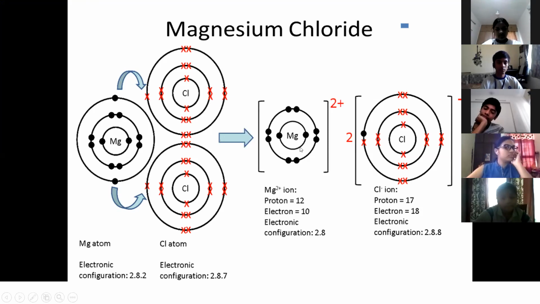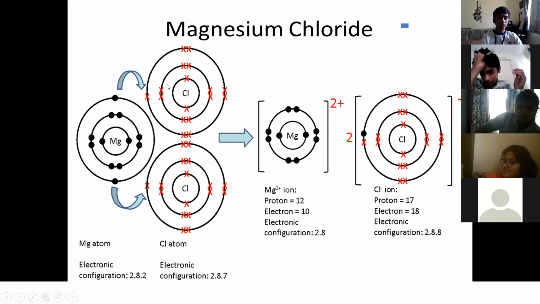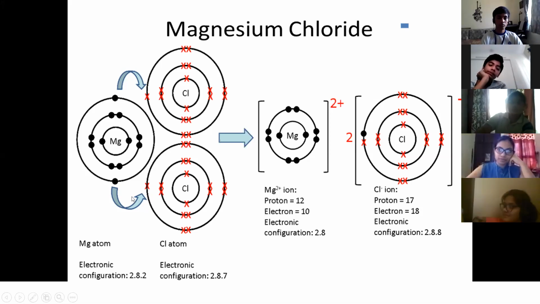We know that magnesium is a metal. You can see on the screen, in the valence shell there are 2 electrons in excess of the octet. You can see the electronic configuration. Now each chlorine, we know the electronic configuration is 2, 8, 7, so each chlorine tends to accept 1 electron. One chlorine will accept 1 electron and another chlorine will accept 1 more electron. So how many electrons are removed from magnesium? 2 electrons are removed, so magnesium will get a +2 charge.